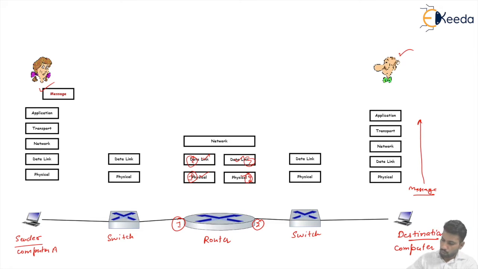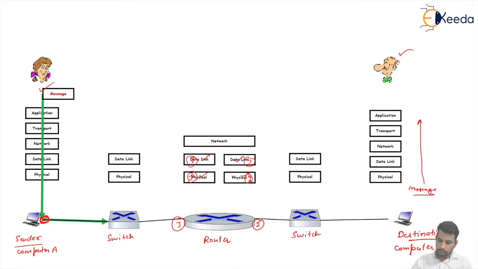Now, when the message travels, it passes from the sender computer through all the layers, from the application layer down, and passes through the network cable from this source computer to the particular switch.